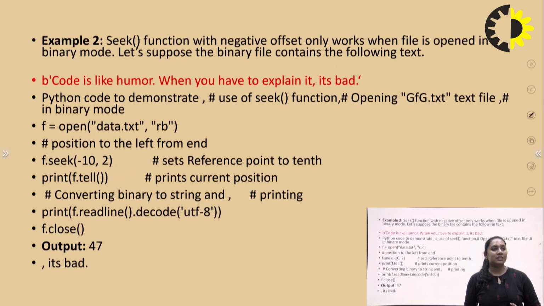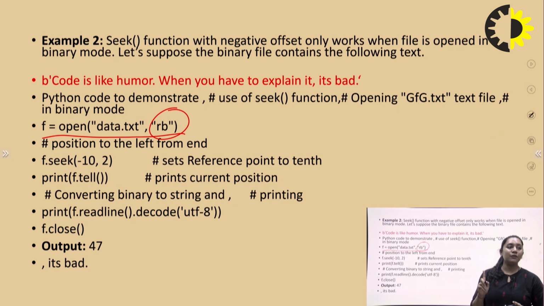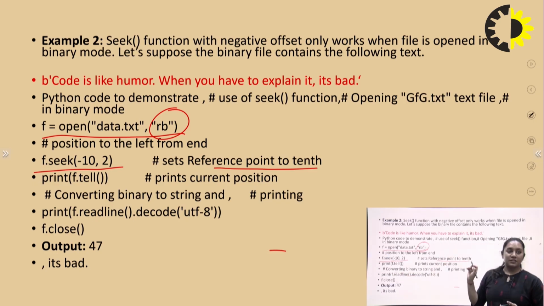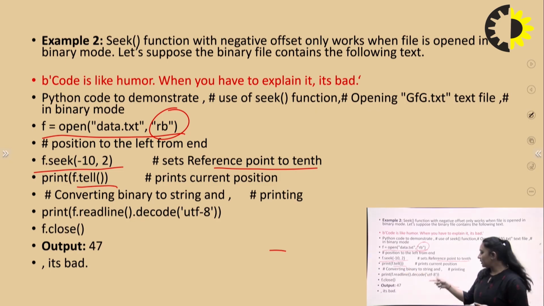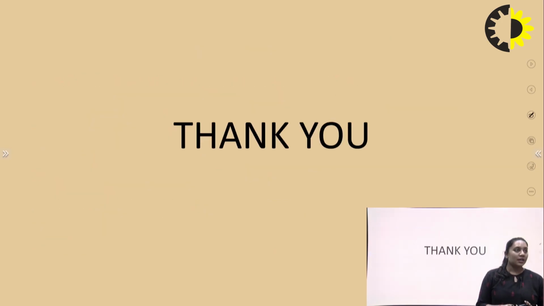Next is seek with a negative offset. It can also be implemented with negative offsets while the file is opened in binary mode. So let's open the file with the file name and the mode passed as reading in binary format. Next, if you implement the seek operation with negative integers, it can give you the reference to the 10th value. With the help of the tell function, it gives you the current position. With the readline function, it reads the content present in the file, and with close, it closes the file, right?